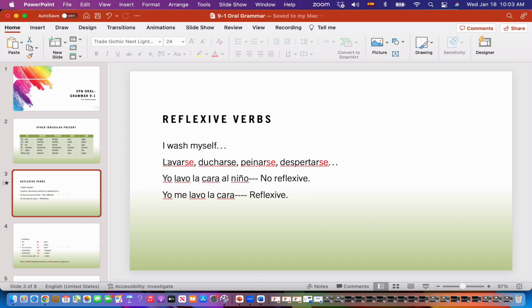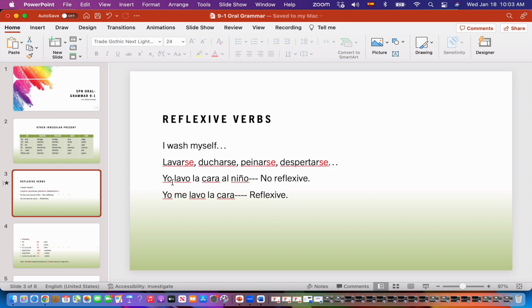So every time that you see lavarse, ducharse, to take a shower, peinarse, to comb yourself, or despertarse, to wake up, to wake yourself up, right? In those cases, you will see that the verb is ending with se. Now, the way we conjugate the verb, once you want to say I wash myself, you wash yourself, he washes himself, and so on. The way we do this is a little bit different from English.